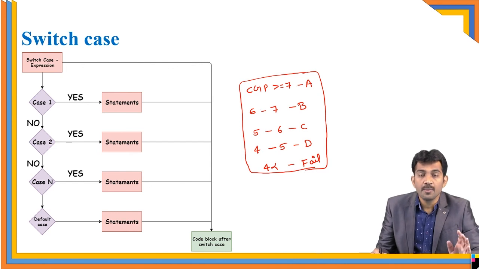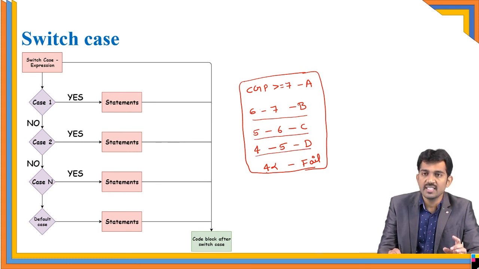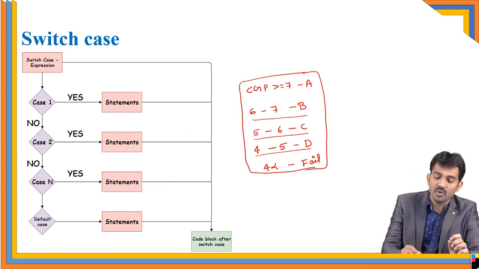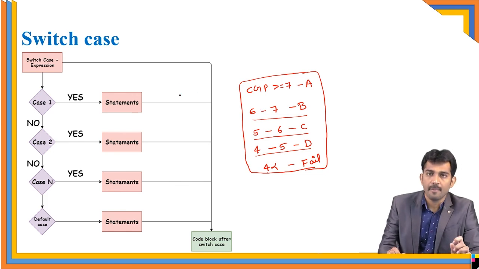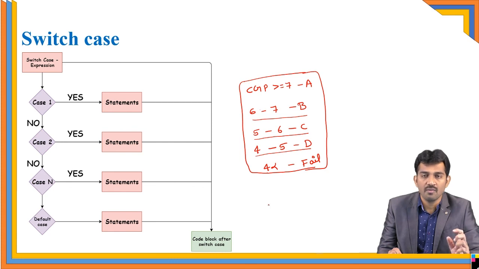Here the program is based on the CGPA. You need to print the grade. If the CGPA is greater than 7, you go for grade A; 6 to 7, B; 5 to 6, C; 4 to 5, D; less than 4, you should print fail. Switch is not suitable because here you are not taking any choice. In such situations switch does not work, so we should opt for else if ladder only. Is this clear? Okay.